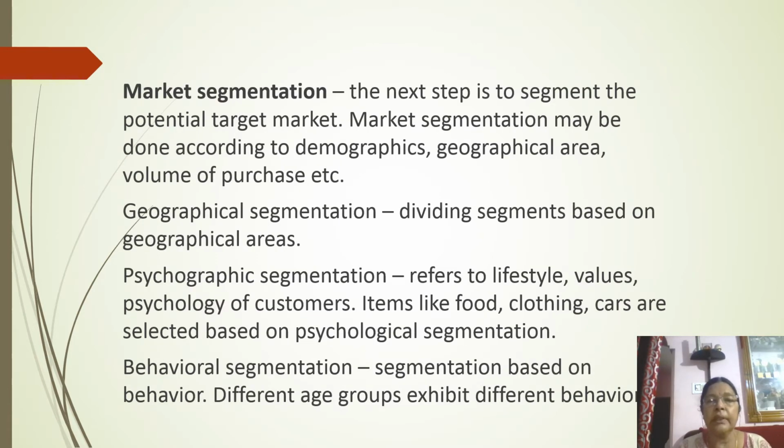Then the next step, after identifying the potential market, is to identify what are the segments in that particular potential market.